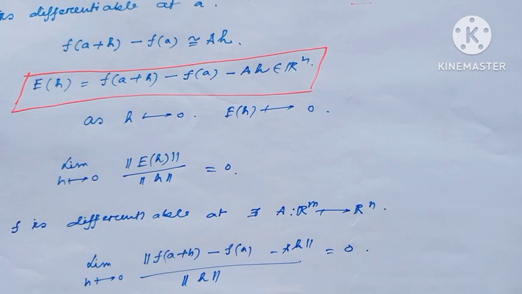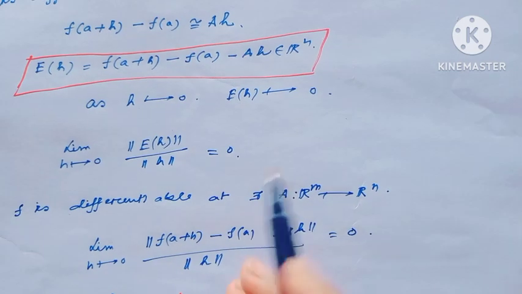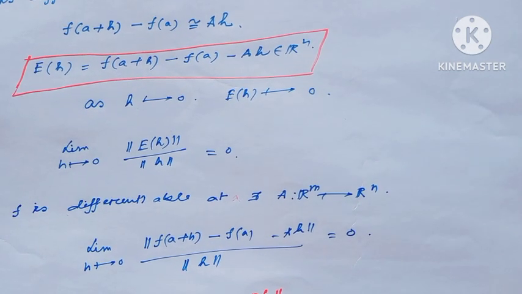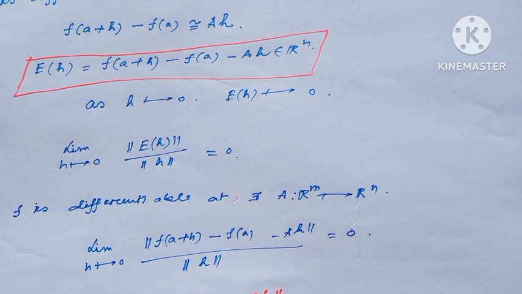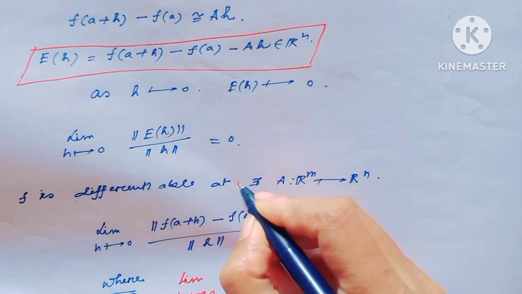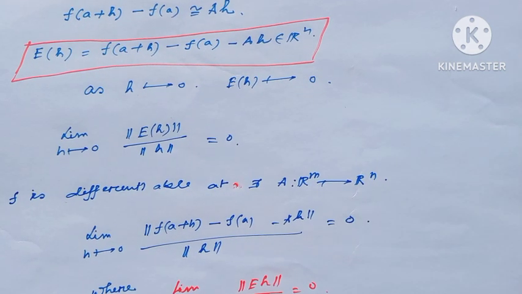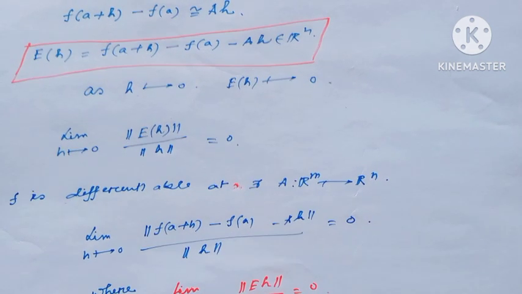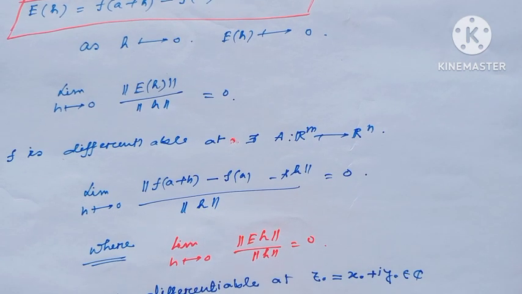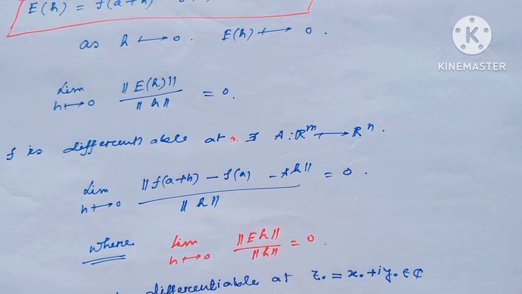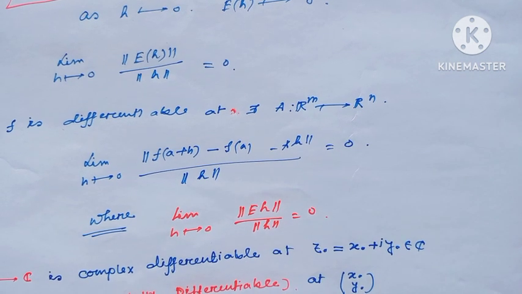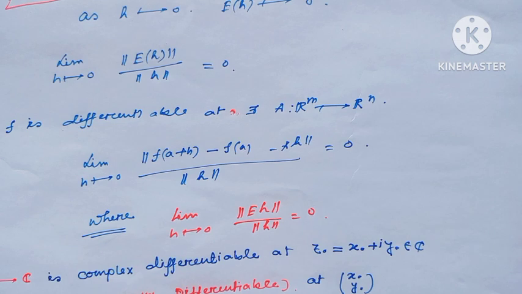So f is differentiable at a point a if there exists a matrix A defined from Rm to Rn such that the limit as h tends to 0 of the norm of f(a+h) minus f(a) minus Ah, divided by the norm of h, is equal to 0.